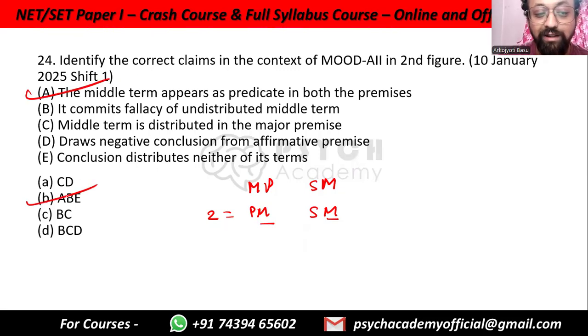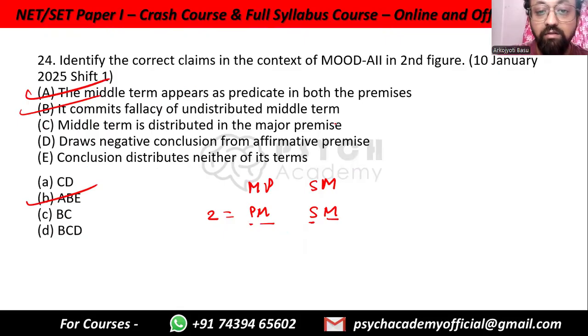Just by this, we can already understand option B has to be true. This is the only one that has A. Still, let's look at it. It commits fallacy of undistributed middle term. This is also true. Because look here, what did we just discuss? That it is the first term that gets distributed. So in both the premises, the middle term is the second one, which means it is not distributed in either of the scenarios. So B is also true.